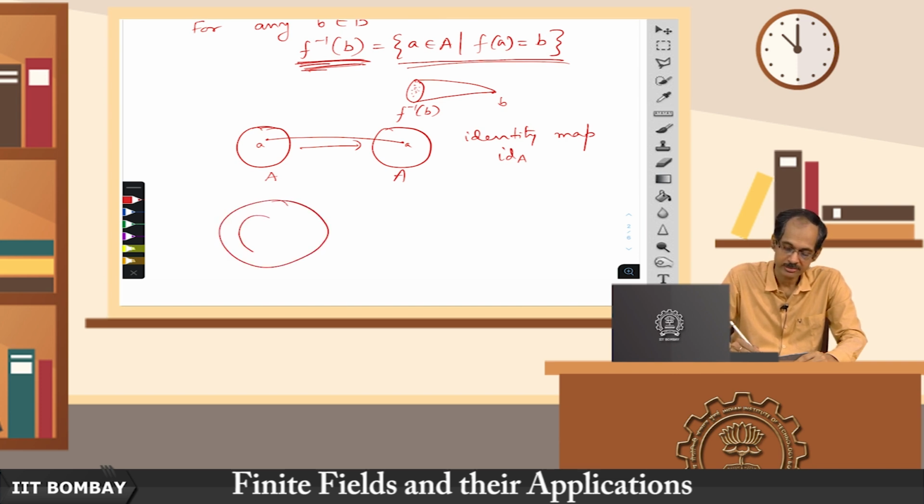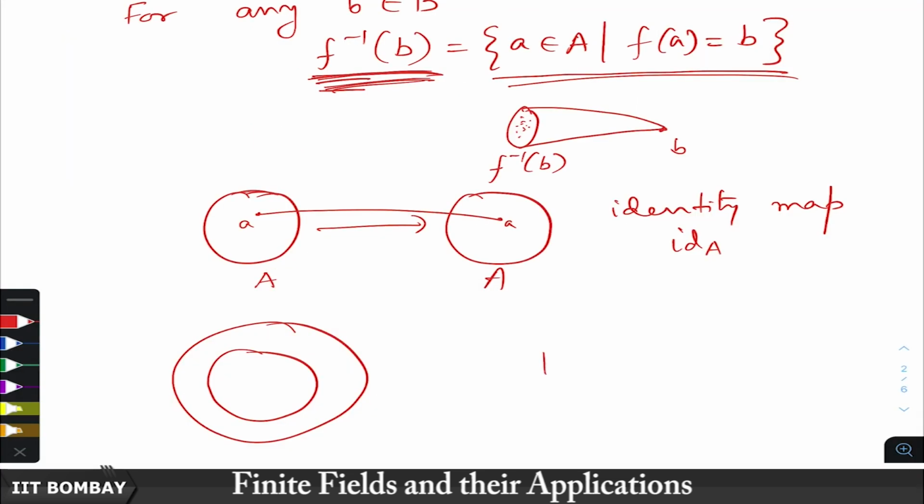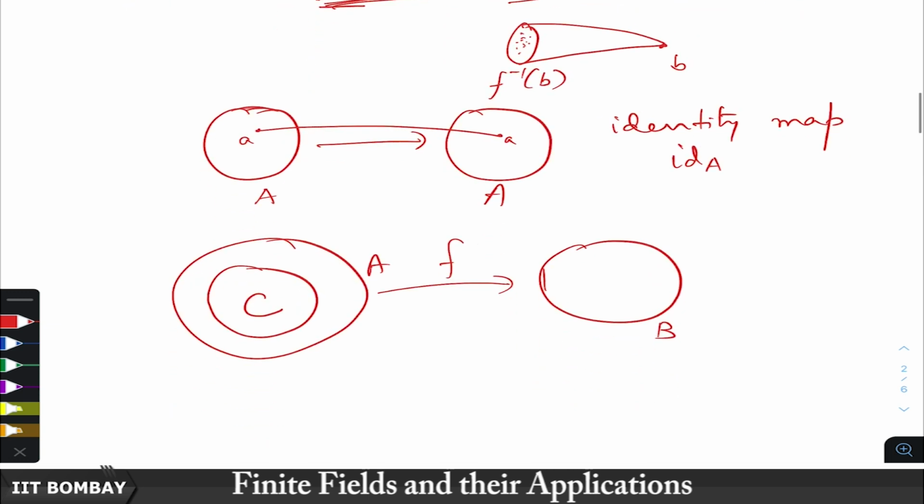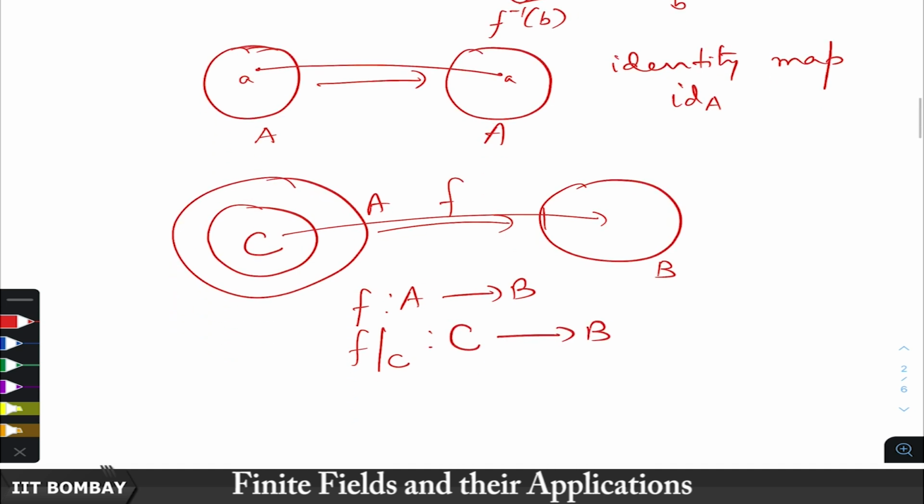And if you have a subset of A, for any map from A to B, if you have a subset C here, then clearly this map also defines a map from C to B. You just restrict F to C. So F is from A to B, but its restriction, which is denoted by F restricted to C, is a map from C to B, and the definition of the map is the same.